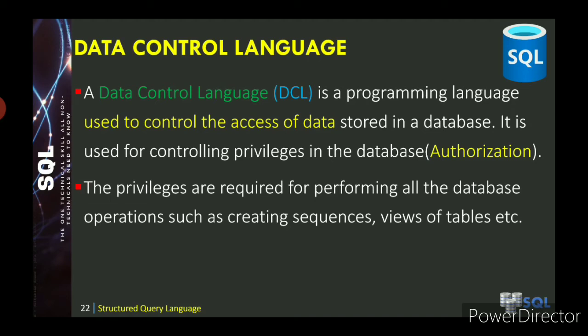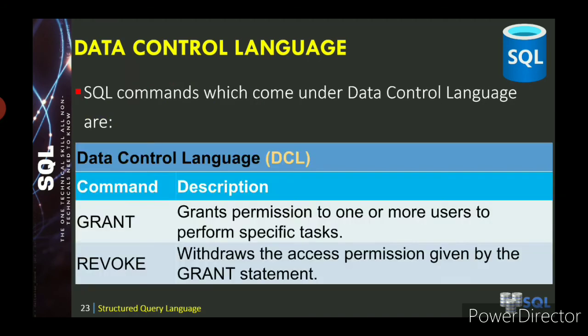This type of accessing will be controlled by the data control language. So it is used for controlling privileges in the database, that is authorization. It gives the permission to access the data. The privileges are required for performing all the database operations such as creating sequences, use of tables, something like that.